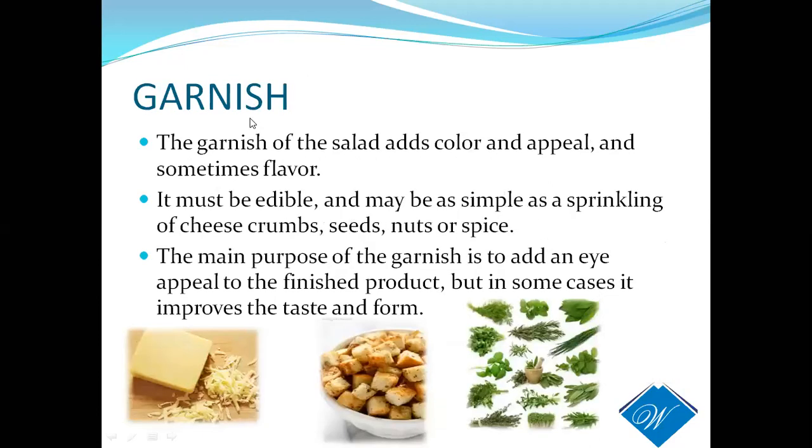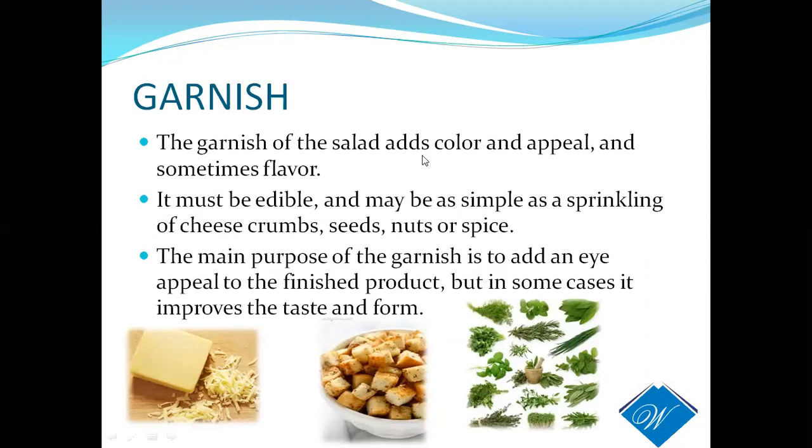And next, coming to the garnish. Last thing, after completing: you have taken a plate, you have made the bed of lettuce or base, then you have put in the body with the dressing, and lastly we'll put the garnish.